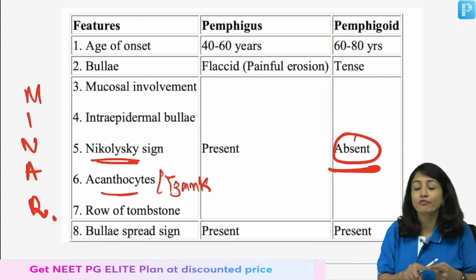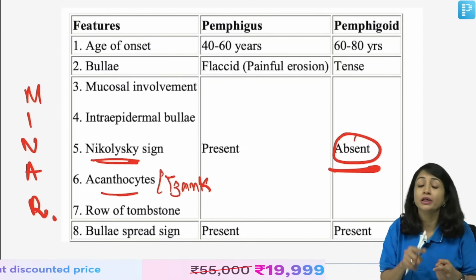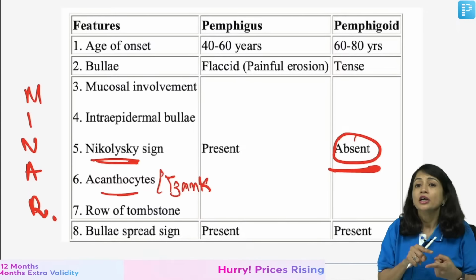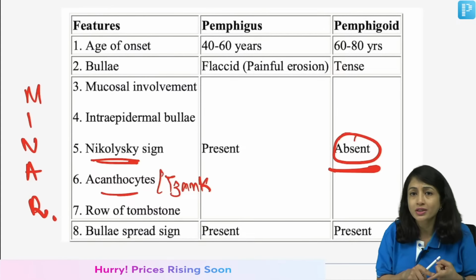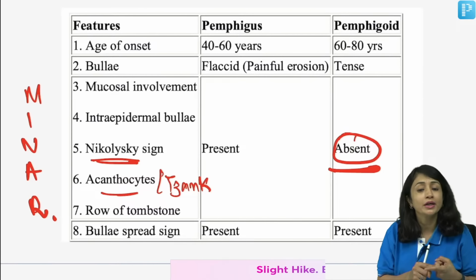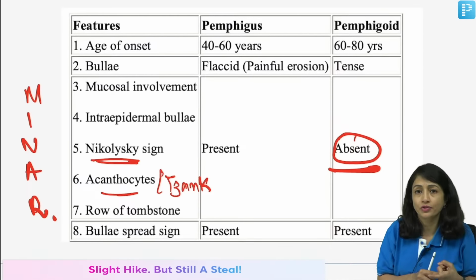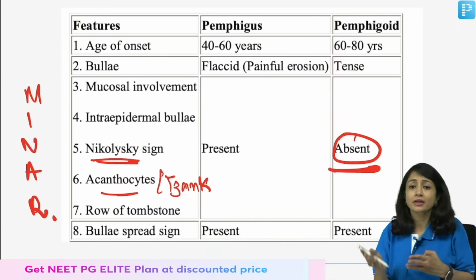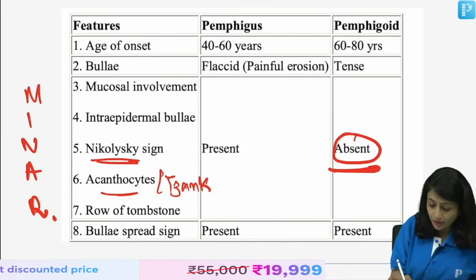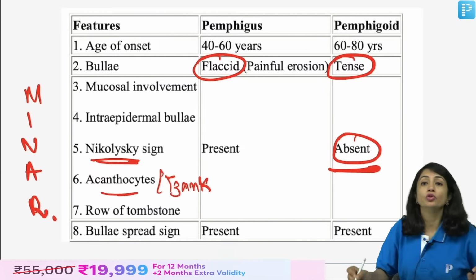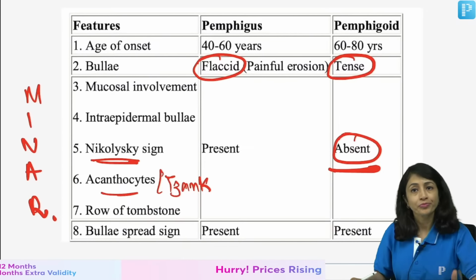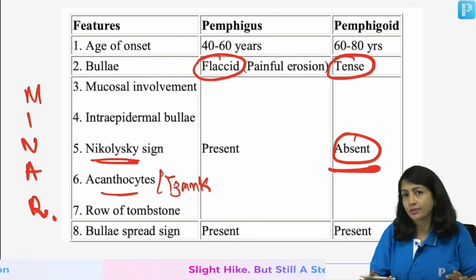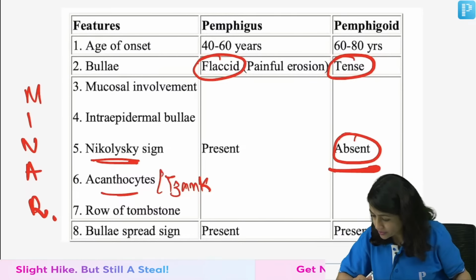So in bullous pemphigoid you do not see a positive Nikolsky, you do not see Tzanck cells or acantholytic cells, you see a subepidermal split, you do not see intraepidermal bulla, and mucosal involvement is present in only 30% of cases. Also, pemphigoid usually presents at a later age. Another important clinical finding is whether the bulla are flaccid or tense. Clear? If you remember these two important tables, you would be easily able to crack any immunobullous disorder.